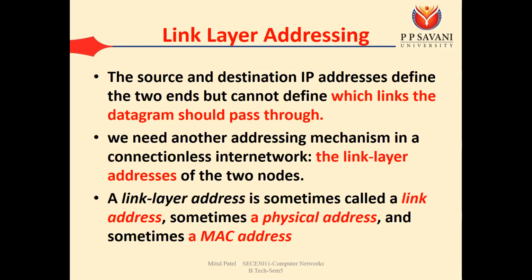When we search anything on the Google server, that data is passed through multiple routers. To go from your source to the first router, from the first router to the second router, from the second router to the third router, we require such type of addresses. This is known as the link layer address, or it is also known as the MAC address.